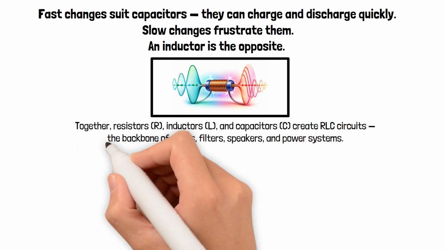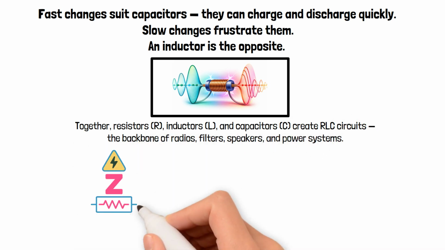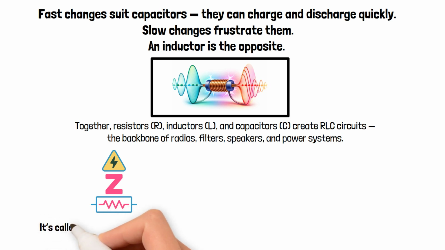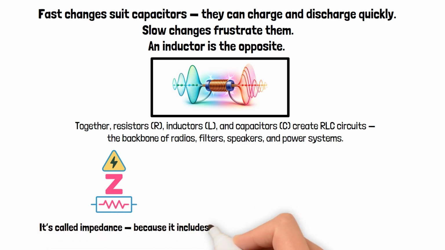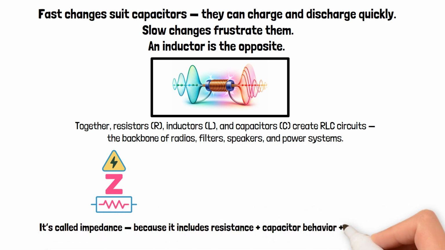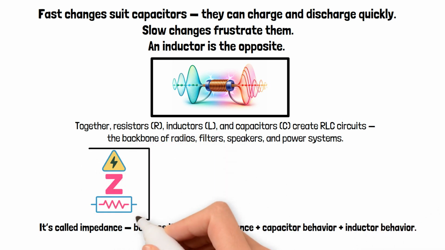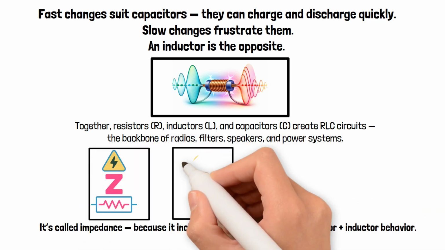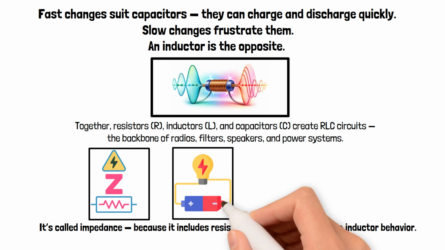In AC circuits, the total opposition to current isn't called resistance. It's called impedance, because it includes resistance plus capacitor behavior plus inductor behavior. Impedance changes with frequency, which is why some frequencies pass through a circuit easily while others are blocked.